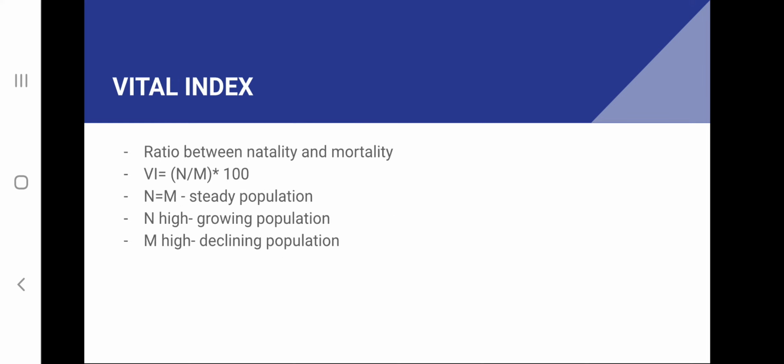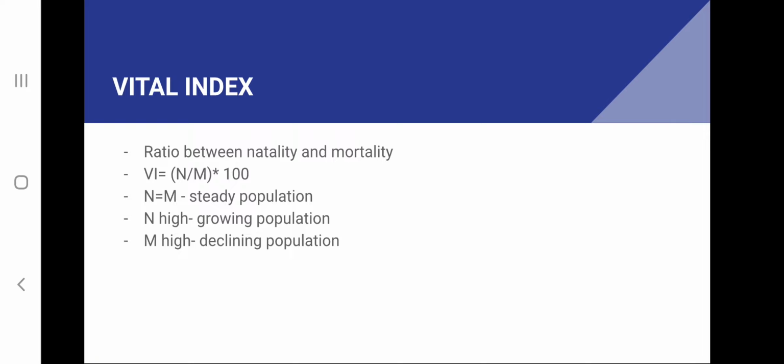Next is vital index, and vital index is a ratio between natality and mortality, and it can be represented as VI = N/M × 100, where N is natality and M is mortality. By comparing the natality and mortality of a population, we can say whether a population is steady, growing, or declining.